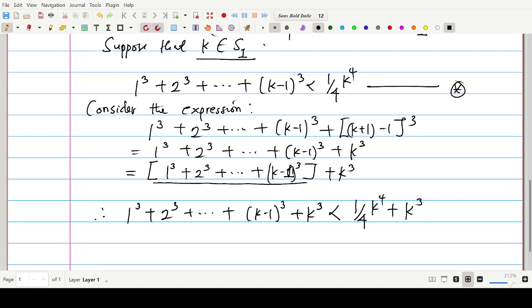That is, we are adding k to the power 3 to both sides of star, and if we do that, we shall have this current line we are in now.